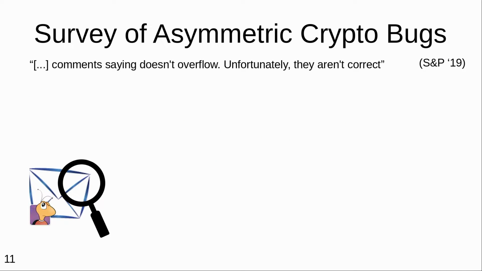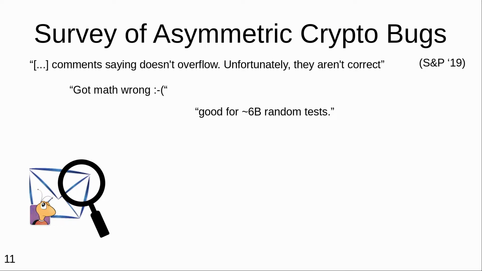Now, just to look at what the bugs are like, well, in the code that I showed you before, there were some comments saying it doesn't overflow. Unfortunately, some integers did overflow. And this computed the wrong answer mathematically, even though it didn't lead to any obvious safety issue in the programming language. Now, the explanation for why this bug happened was that somebody got math wrong. The concept was good. One could have written a correct implementation based on the strategy, but accounting for the bounds of those integers just went wrong in the implementation process. Once it was fixed, the new implementation was endorsed with the high praise of good for 6 billion random tests.